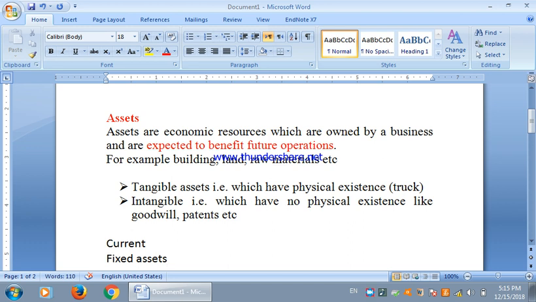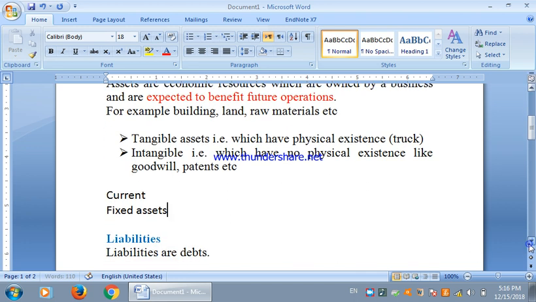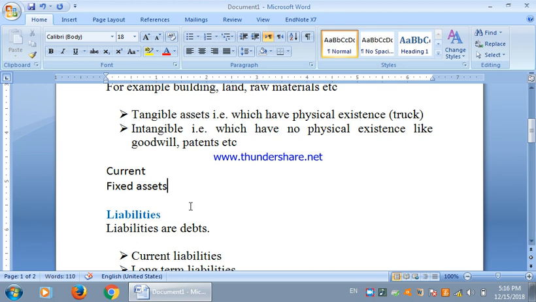Those assets which can be converted into cash within a year or less than 1 year are treated as the current assets, while those assets which take more than 1 year to be converted into cash are treated as the fixed assets. For example, if we want to sell our truck, it might take 1 month or 2 months to be sold, so it will be treated